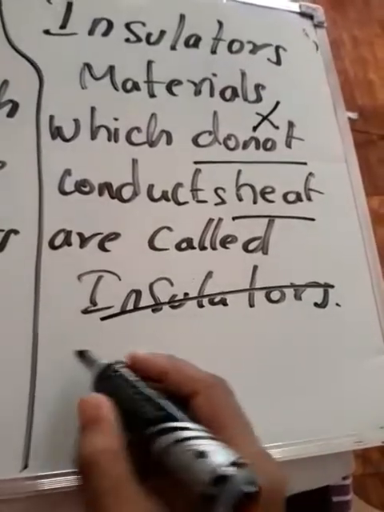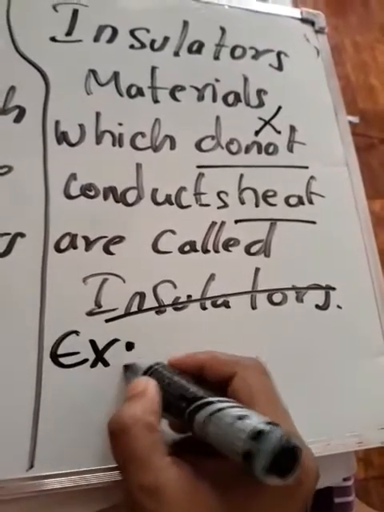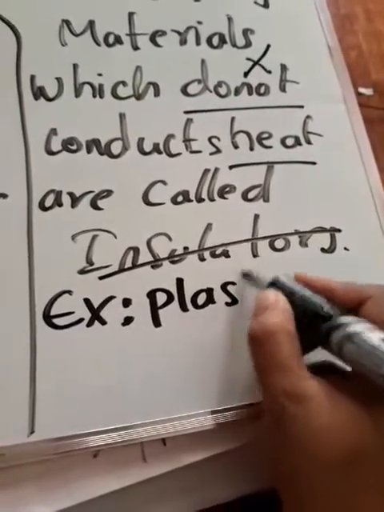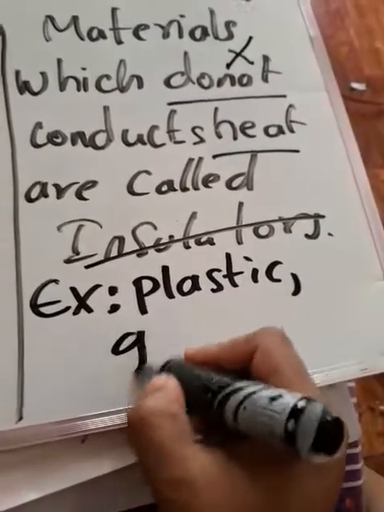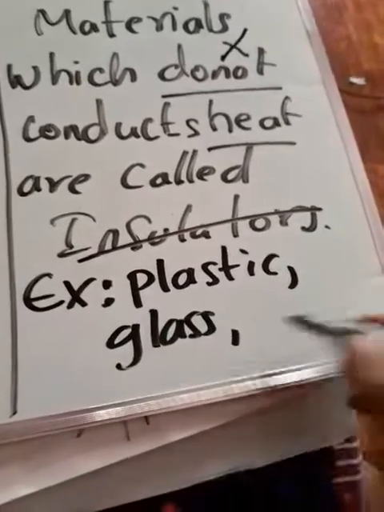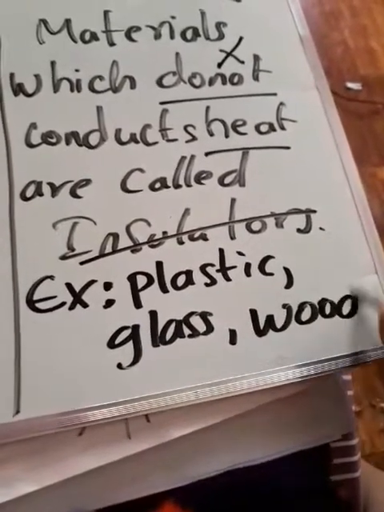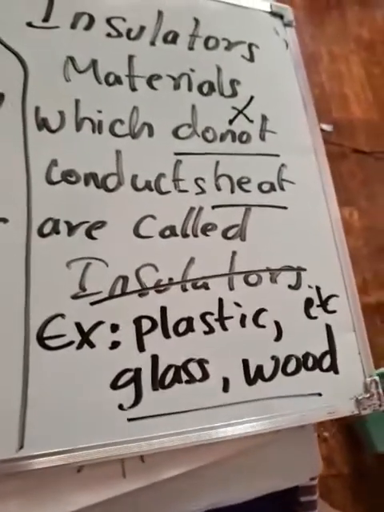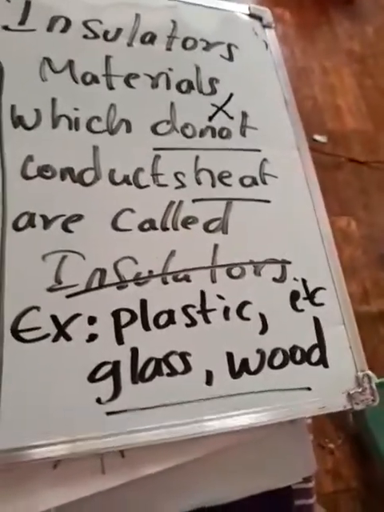Let us see what are the examples of insulating materials. There are a lot of examples. For example, plastic, glass and wood, etc. are some of the examples of insulators or insulating materials.